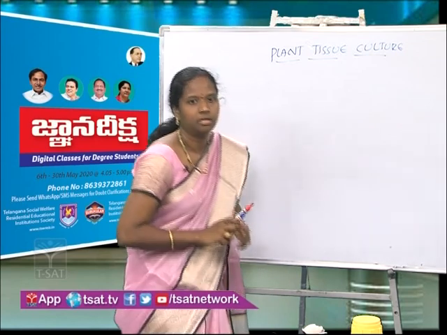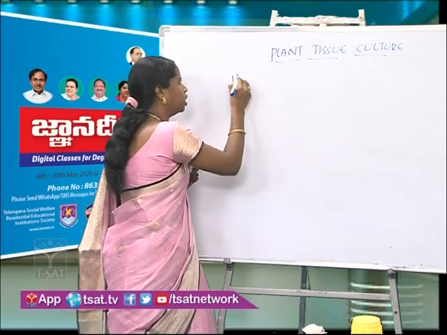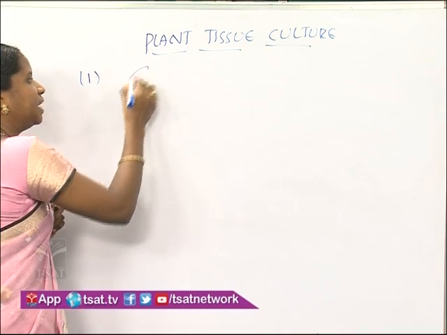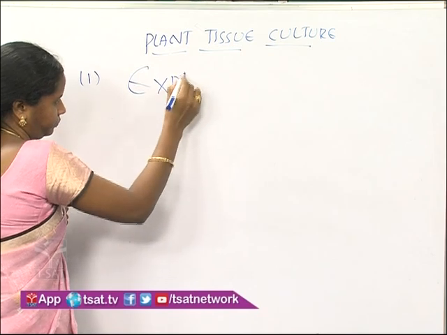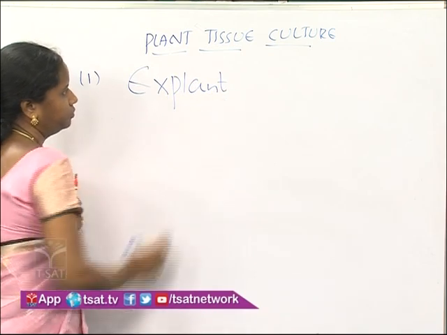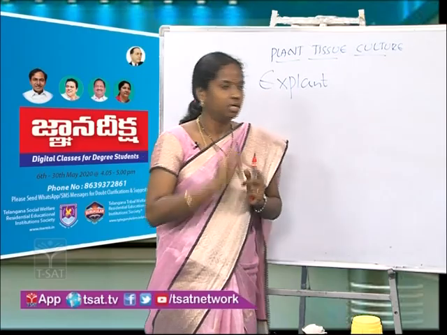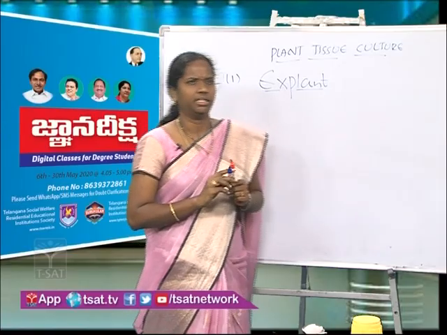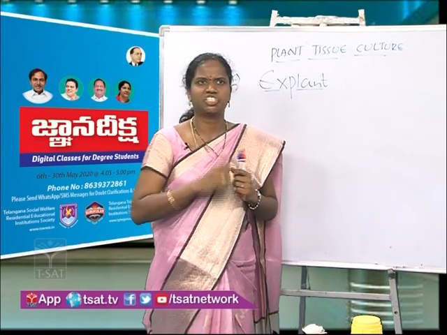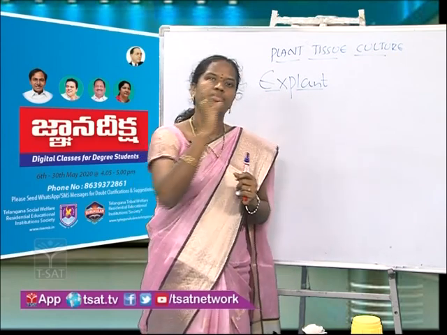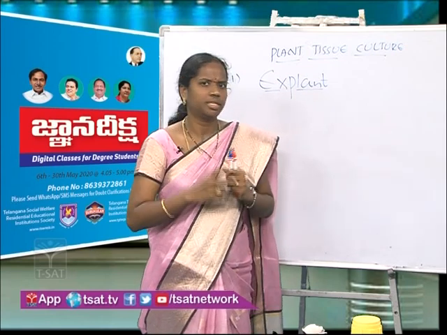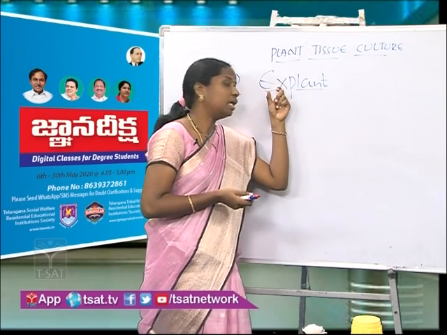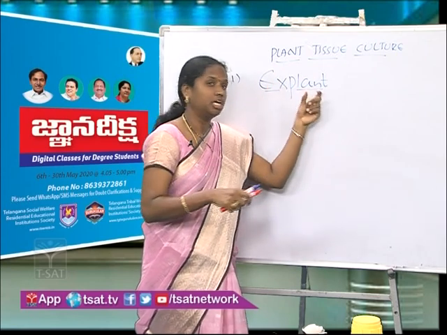So, first, what are the steps we follow in plant tissue culture? First, what we have to do is prepare an explant. So, what is an explant? Now, try to divide the word explant. Generally, we get an idea that an ex-minister means a person who was a minister earlier, but now he is not the minister. Similarly, explant means it was a part of a plant earlier, but is now no longer part of the plant.